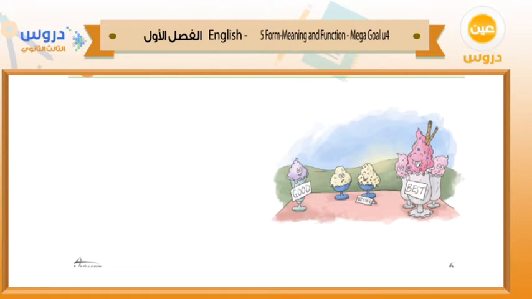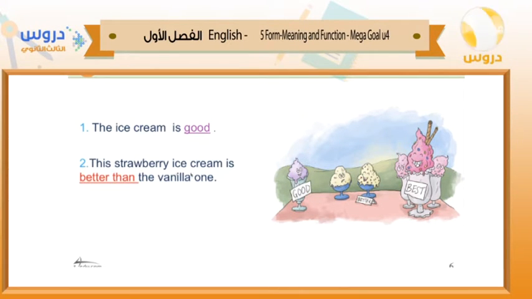Let's see the picture here. We have ice cream, or different flavors of ice cream. The first sentence here is: this ice cream is good. This strawberry ice cream is better than the vanilla one. Here the comparison is between two kinds of ice cream. The first one is strawberry ice cream, and this is the vanilla one. Better: we use the comparative form, better. So the comparative form of good is better.